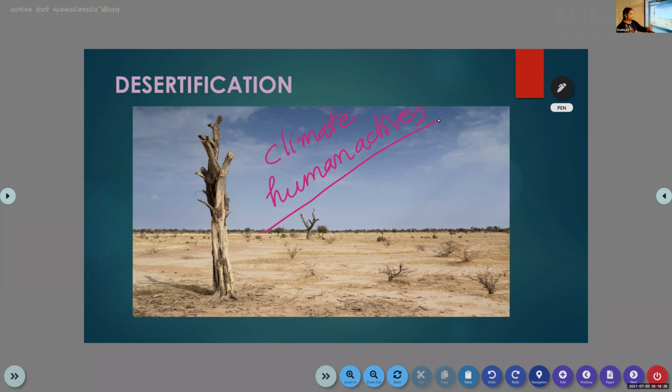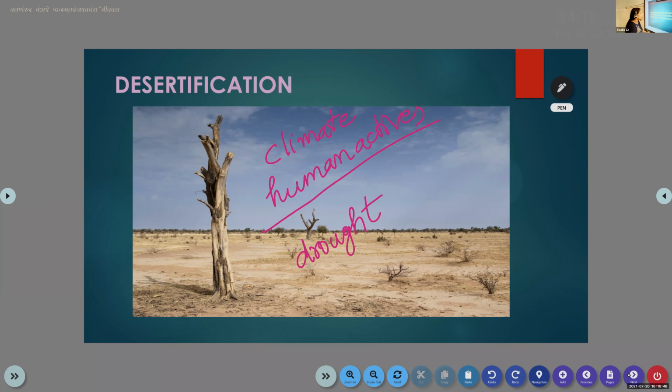The next one is climatic conditions. Sometimes there is no proper rainfall, so that area will turn into a drought area. Do you know the meaning of drought? An area that receives no rain. So these are the important problems or threats faced by the land.